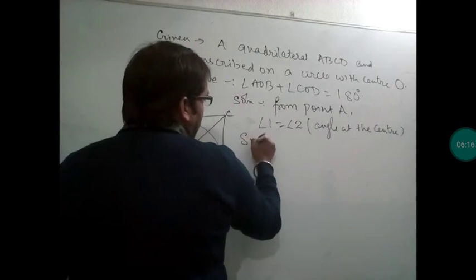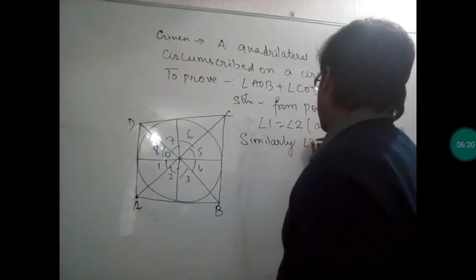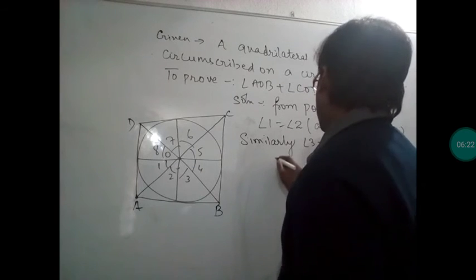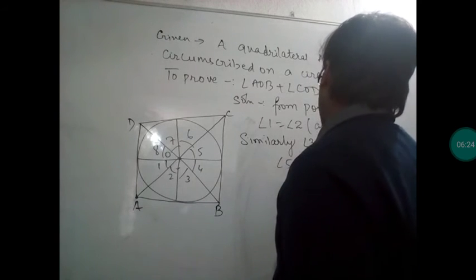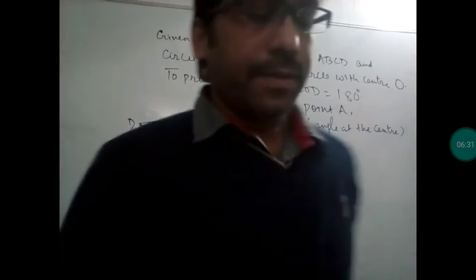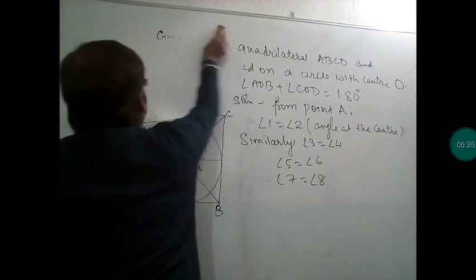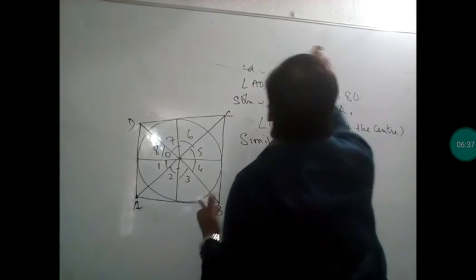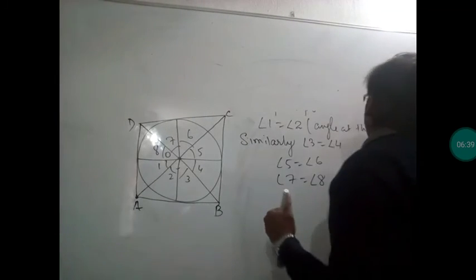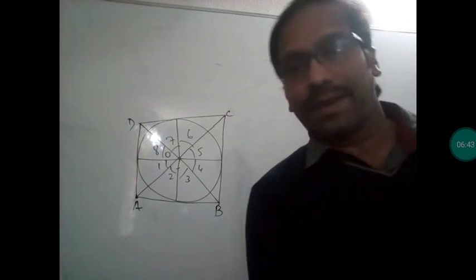Similarly, from external point B, angle 3 is equal to angle 4. From point C, angle 5 is equal to angle 6. And from point D, angle 7 is equal to angle 8. So I have written all these points. Now we know that O is a point, and around a point the total sum of the angles is 360 degrees.